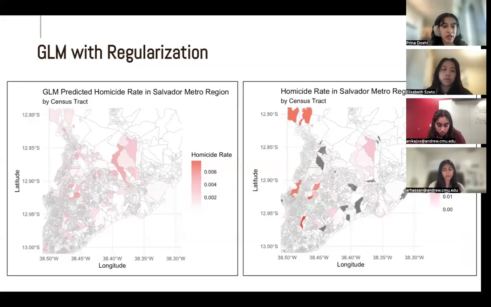So from our predicted homicide rates, we have our predicted rates on the left and the true rate on the right. And we see in general that the model is effective at identifying census tracts that have non-zero homicide rates and finding those areas. But we also see it underpredicts the high homicide rate census tracts for the most part. But that's not necessarily a problem if we're just using this model primarily to identify underlying trends in the covariates and socioeconomic factors.